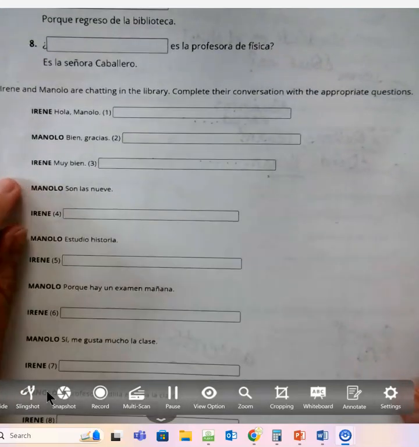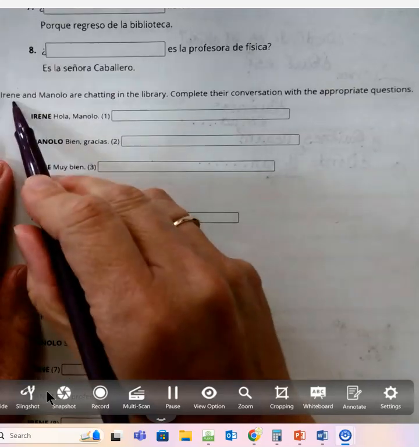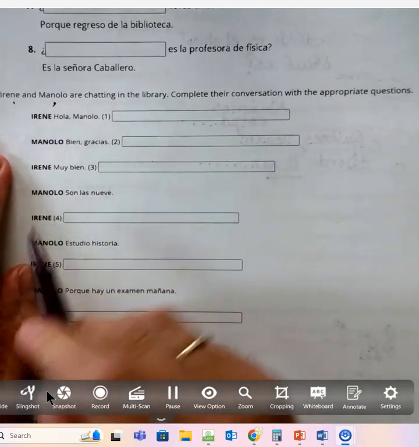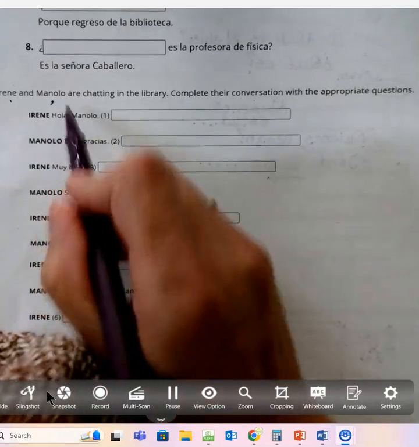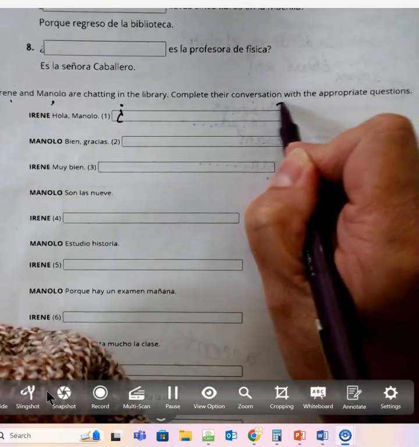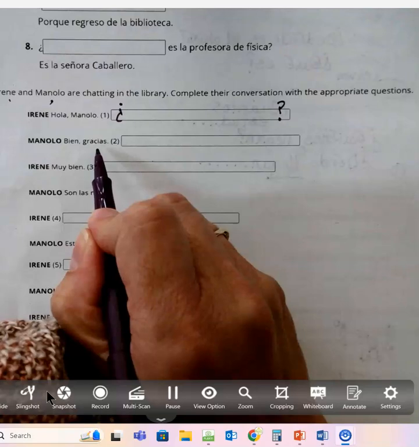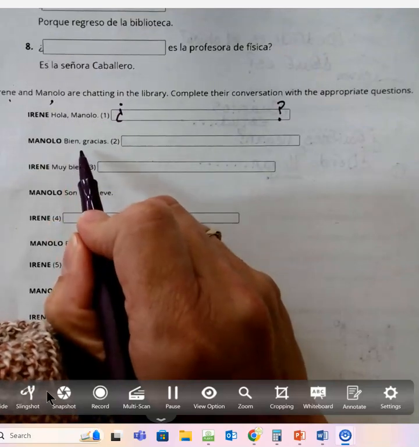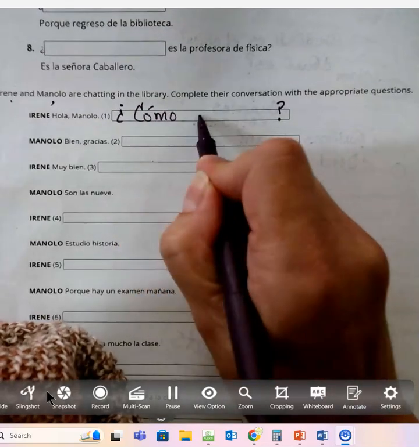This is the hardest section here. Complete the conversation that Irene and Manolo are having in the library. So they're speaking back and forth to each other. Irene goes first. Hola Manolo, question. Okay, we're completing questions, so we're going to have question marks. He answers, bien, gracias. So what did she say for him to say, well, thank you? Right, he asked, how are you? ¿Cómo estás?